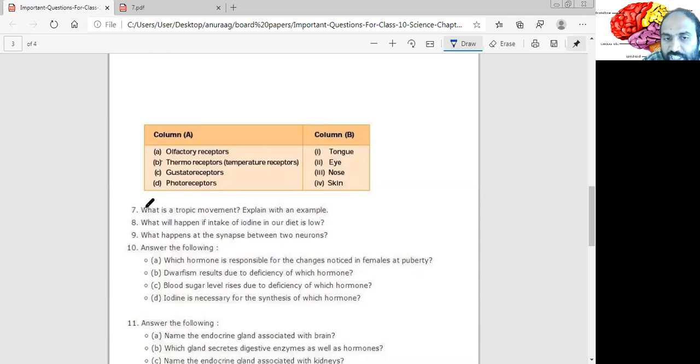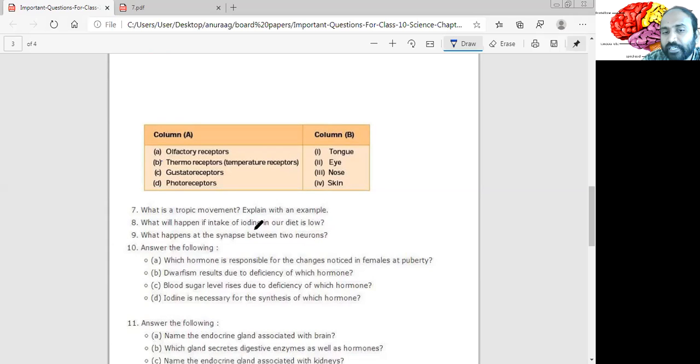Moving on to the next question, question number 7. What is a tropic movement? Explain with an example. Pause the video, answer yourself, okay, and listen to me. Tropic movement is a movement which is directional, right, towards the stimulus. Okay, these are the keywords: direction towards the stimulus. Explain with an example: phototropism, geotropism, then hydrotropism. Okay, all these are examples for tropic movement.